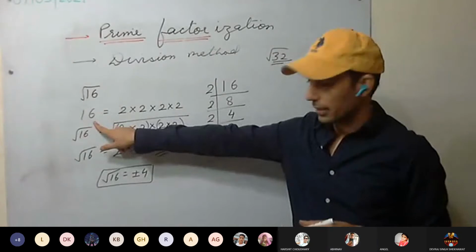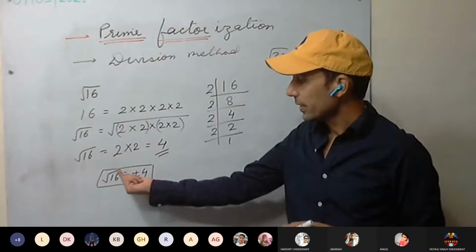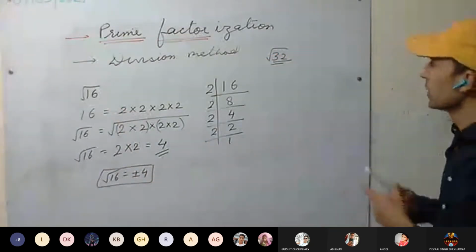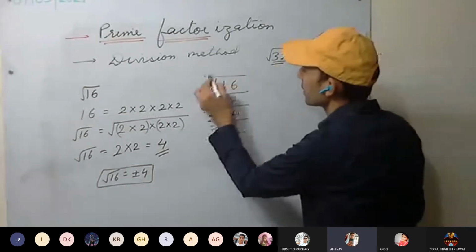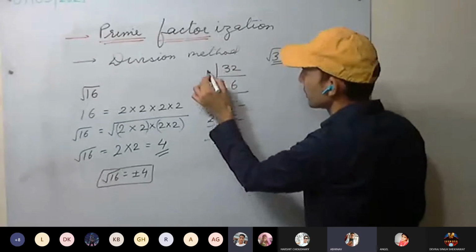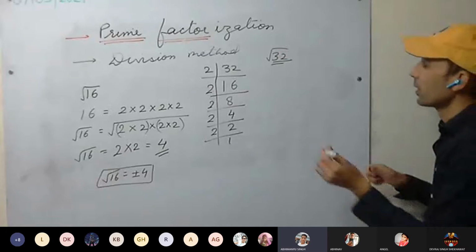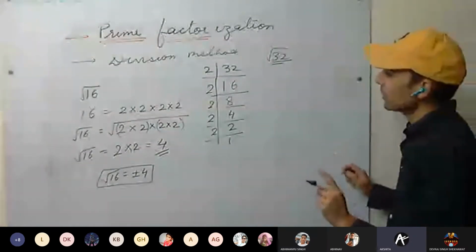Yes, because we are getting an integer. It's a square of an integer. Which integers? Plus 4 and minus 4. Now root 32, calculate. Sir, it will come in decimals. Don't convert it into decimal.